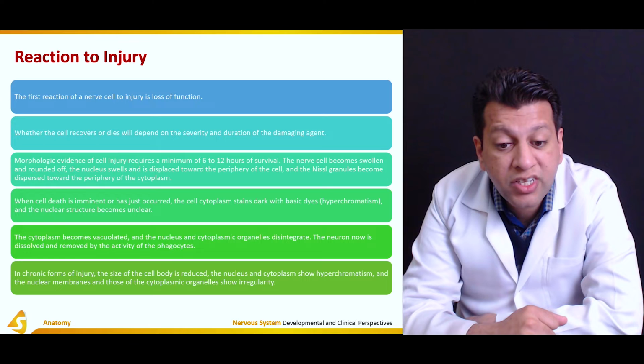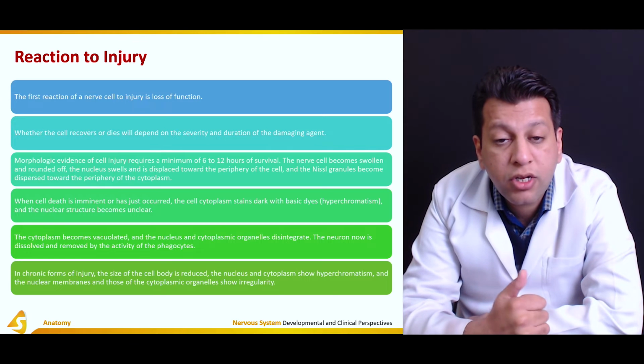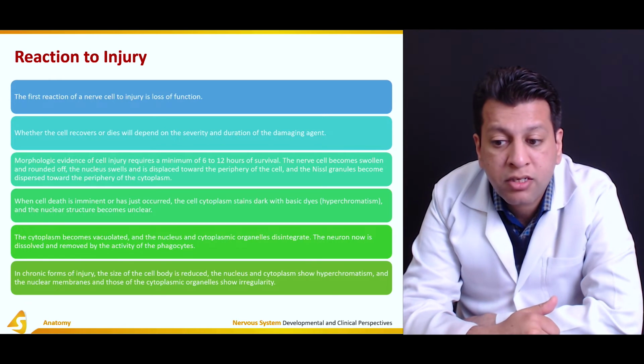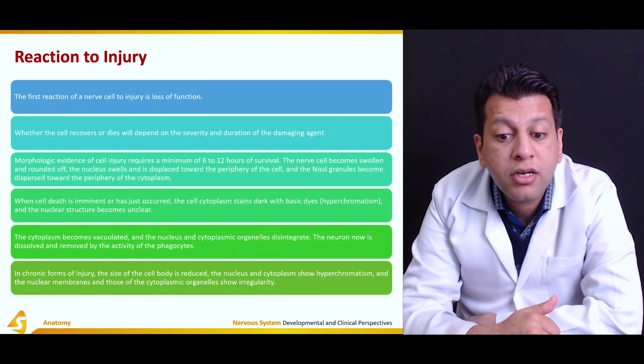In chronic forms of injury, the size of the cell body is reduced, the nucleus and cytoplasm show hyperchromatism, and the nuclear membrane and cytoplasmic organelles show irregularity.